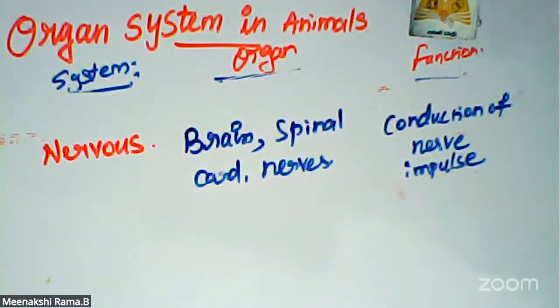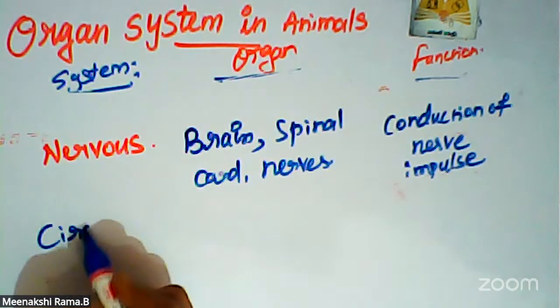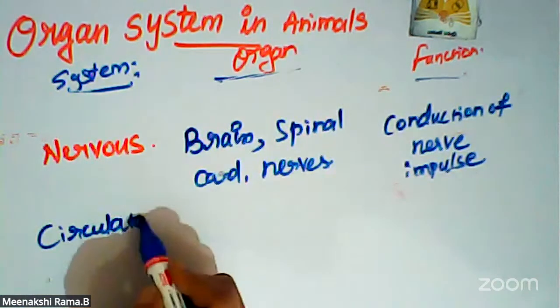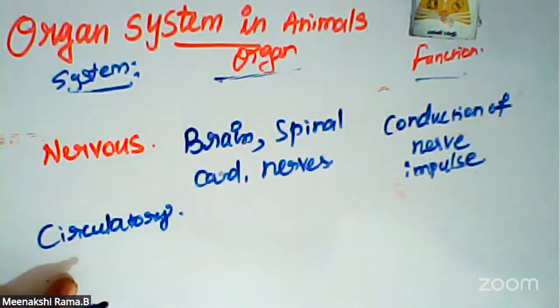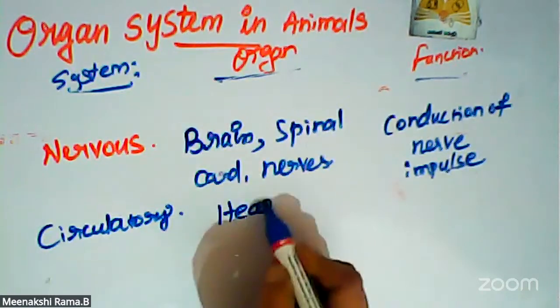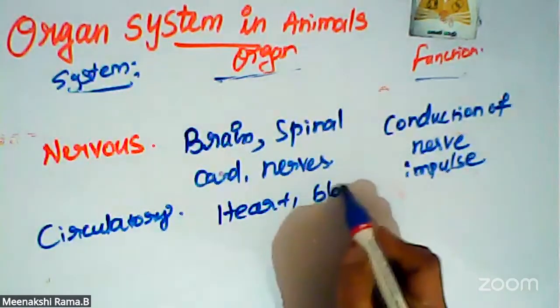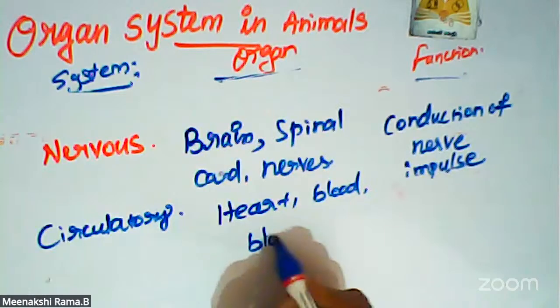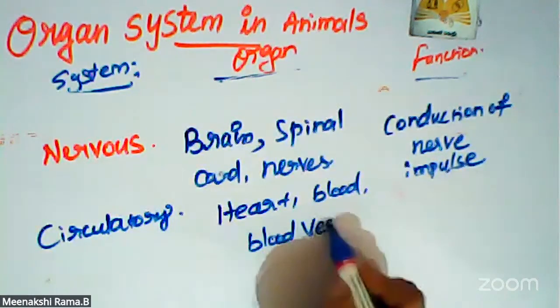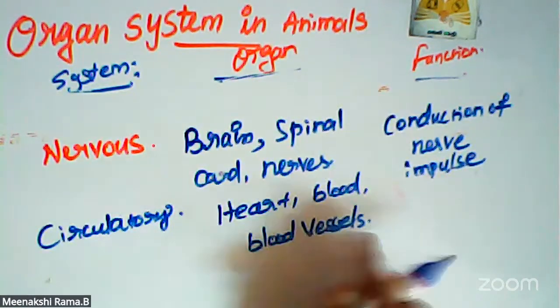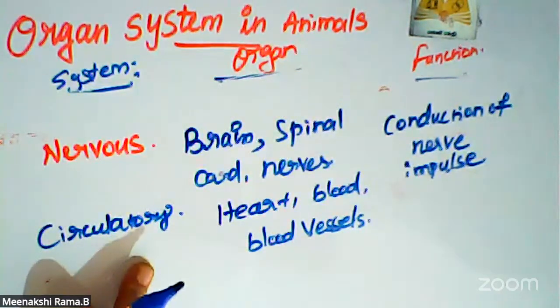The next system is the circulatory system. What are the organs in the circulatory system? Heart, blood, and blood vessels. These are the organs of the circulatory system.